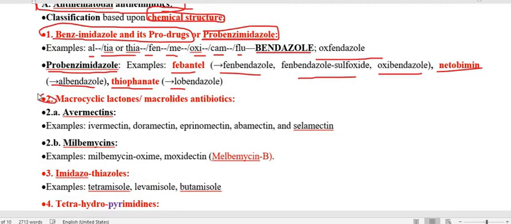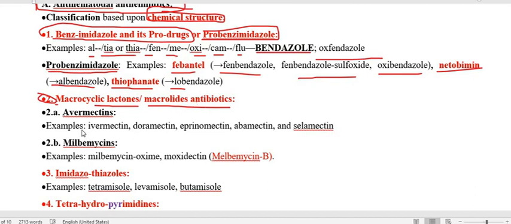Now we have to go through the second group of antinematodal anthelmintics. These are actually antibiotics, and chemically they are macrocyclic lactones, so we call them macrocyclic antibiotics or macrolide antibiotics.